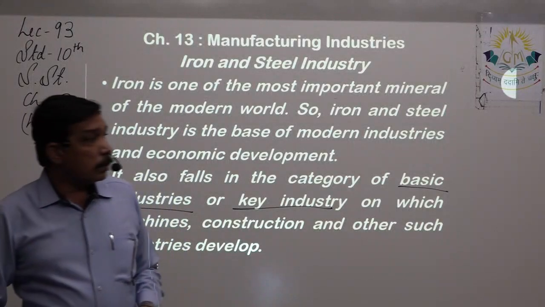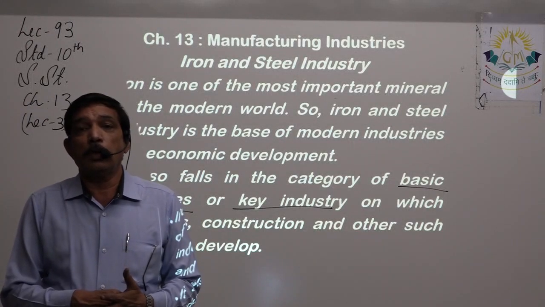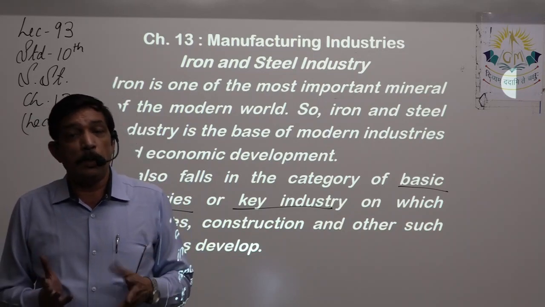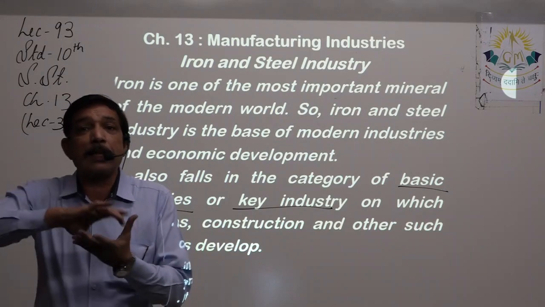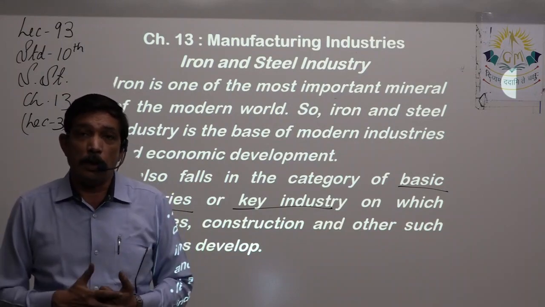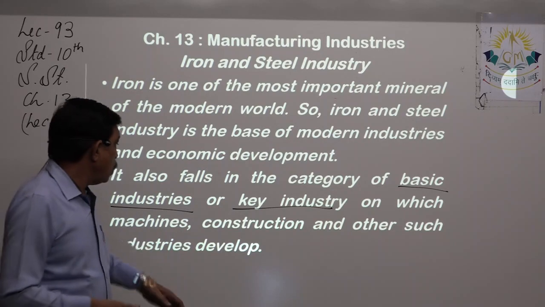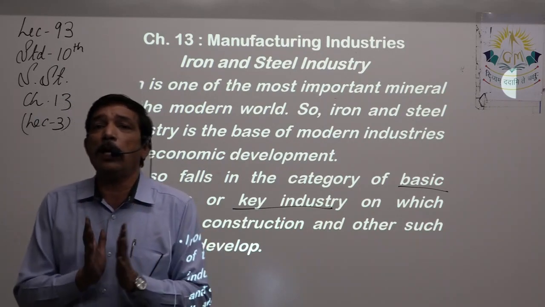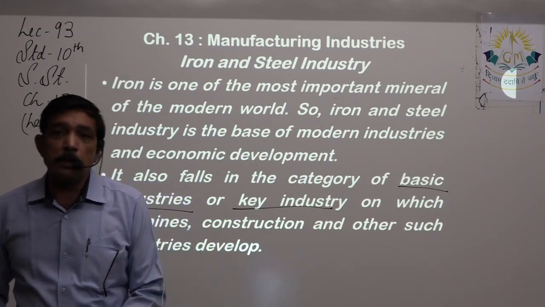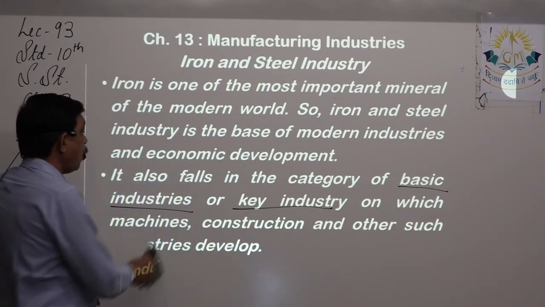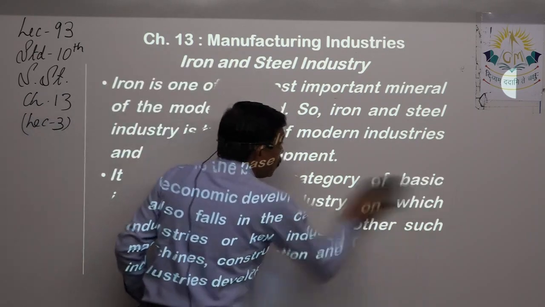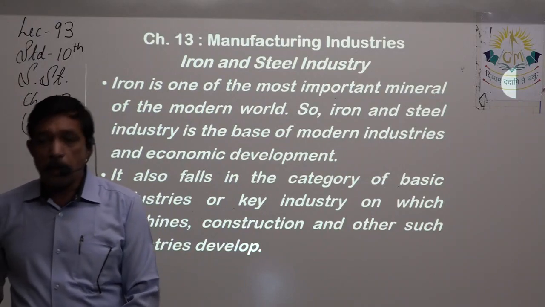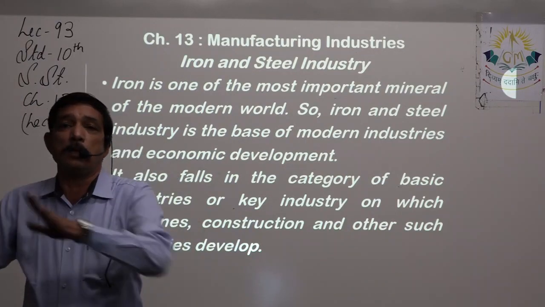Whether you are in a cement manufacturing unit, to establish that factory you need lots and lots of iron. You need lots and lots of machines that can crush all the other minerals you need in order to make cement. So whether that is machine, construction, whatever you do, you need iron and steel first. So it is considered as the key industry, or the basic industry of the country. It falls in the category that this is the basis of the rest of the industries, right?